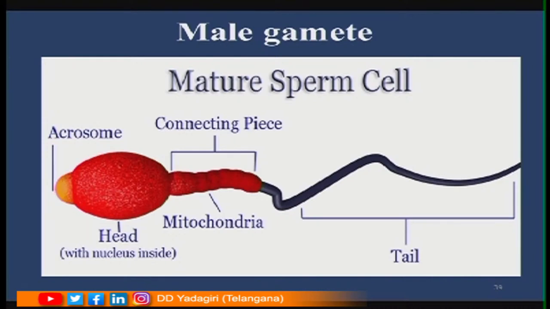So inside the head it consists of the nucleus, and the neck piece is useful for connecting head and tail, and mitochondria is also present in this middle piece, which provides energy for the sperm to move from one place to another place. The tail helps in the process of swimming. So this is the structure of a sperm cell, that is called the male gamete. Is it clear, children, now? And it is, as we say here, only haploid. It has only one set of chromosomes, that is why it is called haploid.